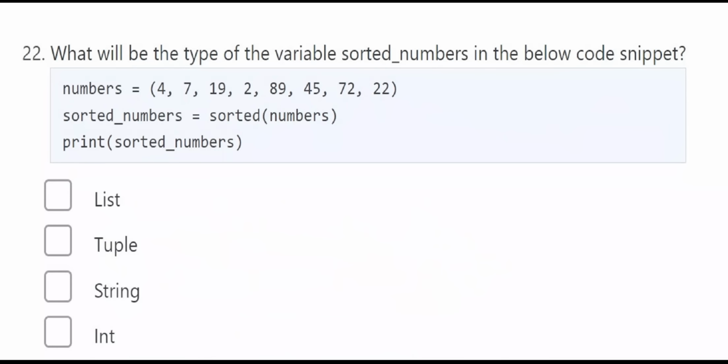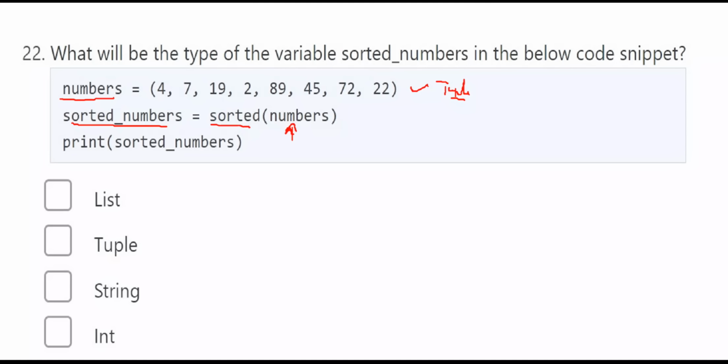So here we have taken numbers. This is a tuple. Now sorted numbers is equal to sorted of numbers. That means you have applied the general function sorted on the tuple.